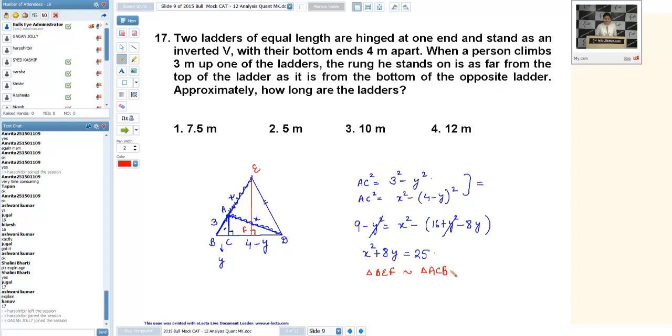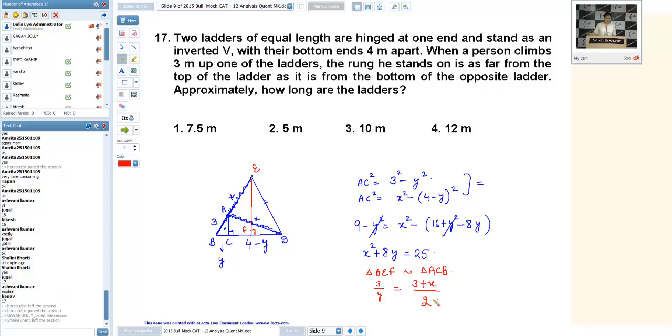Now apply similarity here. It will be 3 upon y is equal to 3 plus x upon 4. Sorry, 2. Why? Because BED is an isosceles triangle, F will be the middle point of BD. By taking these two equations, you can get the value of x as well as y. Is it okay with you?